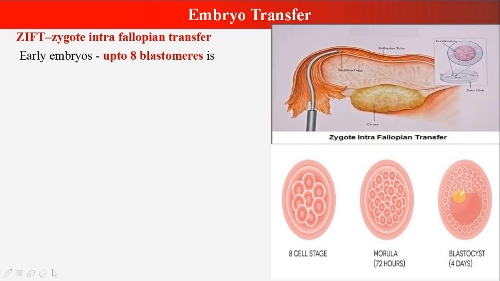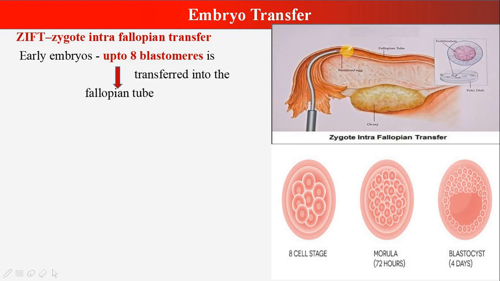So this is zygote intrafallopian transfer. Zygote or early embryos up to 8 blastomere stage. You know the zygote forms 2 cell stage, 4 cell stage, and now it has formed 8 cell stage here. Now this embryo at 8 cell stage is introduced into the fallopian tube. You can see this is a catheter over here. And this is the fallopian tube. You can see this is fimbriae, then infundibulum, ampulla, isthmus. So this embryo is introduced at the 8 cell stage into the fallopian tube.